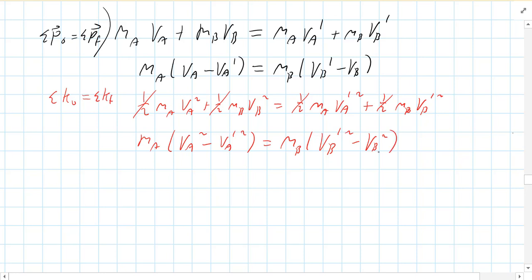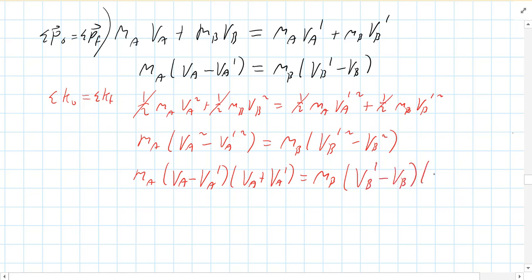Okay. Now, if you look at that second equation, if I have x squared minus y squared, you can factor that out. It becomes x minus y times x plus y. So I'm going to do that here. So we got ma times va minus va prime times va plus va prime equals mb times vb prime minus vb times vb prime plus vb.